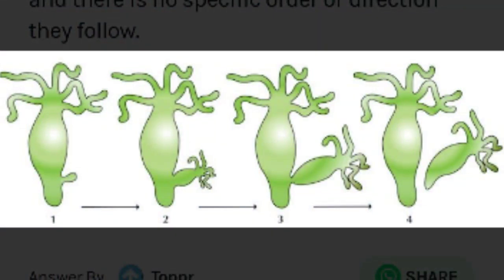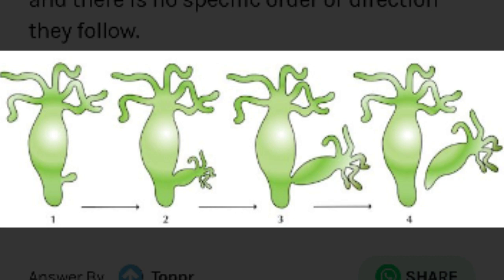Then next we have budding, and the example for this budding is hydra. Here is the hydra. So in the first diagram you can see a hydra is there, and from that hydra a small bud like structure is arising, and that is the bud. Then this bud will grow and develop into a new individual, and in the last diagram you can see it is separated from the parent body. That is budding. And here also a single parent is involved in the reproduction, and here a bud formation is taking place. That's why it is called budding.